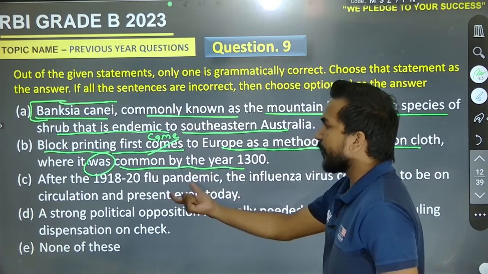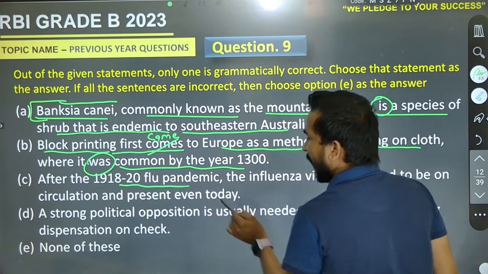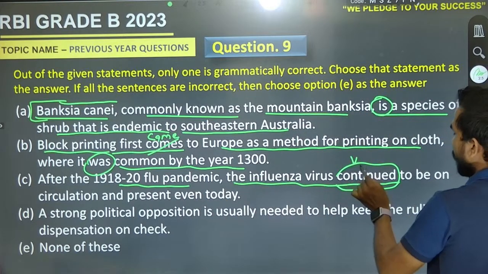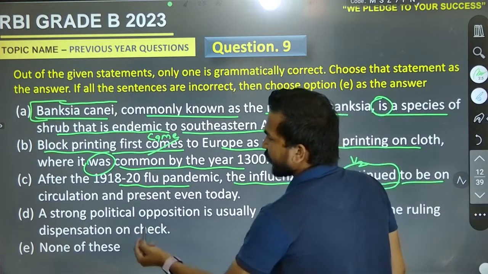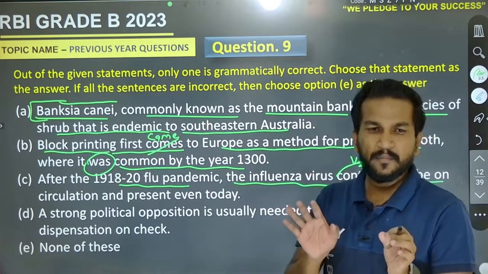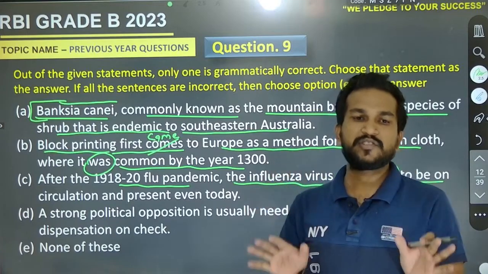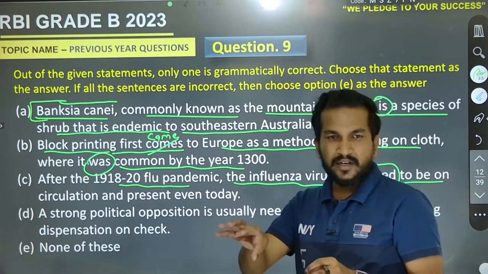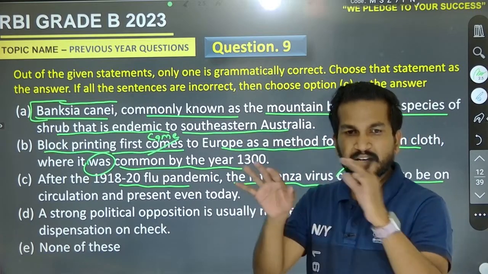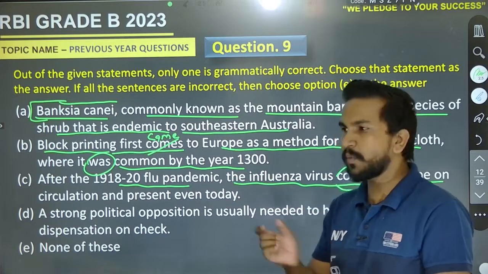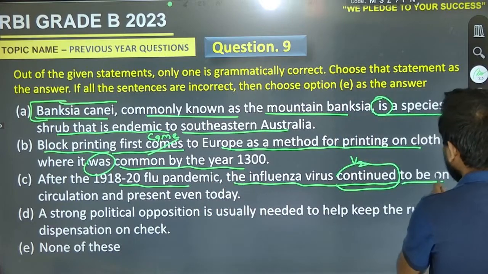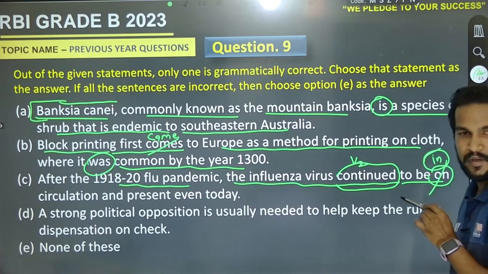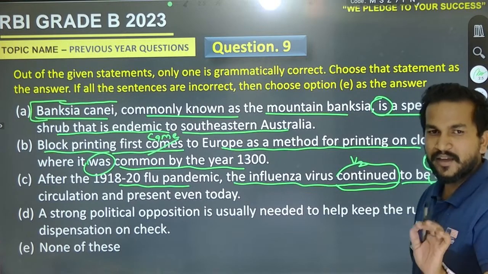After the 1980 to 1920 flu pandemic, the influenza virus continued to be on circulation. Sir, can we say on circulation? Are you in circle or are you on circle? Let me know about it. Yes or no? We are in circle or we are on circle. So it must be in circulation. It must be not on circulation. It must be in circulation. Let me know about it. Are you on circle or are you in circle?